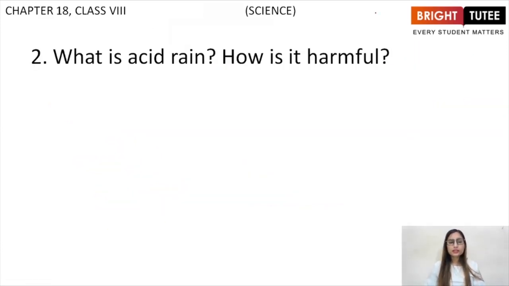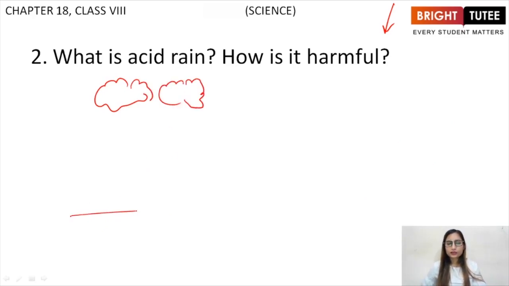The second question is, what is acid rain and how is it harmful? So students, for this you will be drawing a diagram. You have to show clouds, right? Then underneath on the ground you show industries first of all, right? You can draw any kind, whatever you like to draw, right? And there you have to show that they are releasing smoke, right?